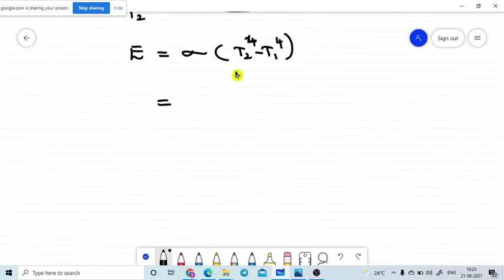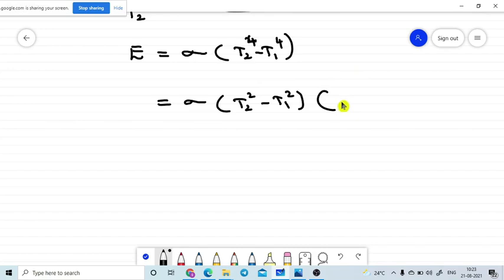Then how can we write this formula? Sigma into T2 square minus T1 square, using a square minus b square is equal to a plus b into a minus b.